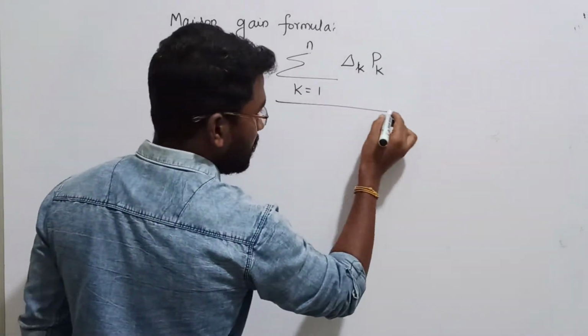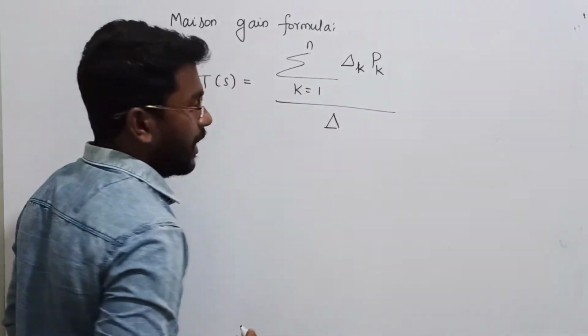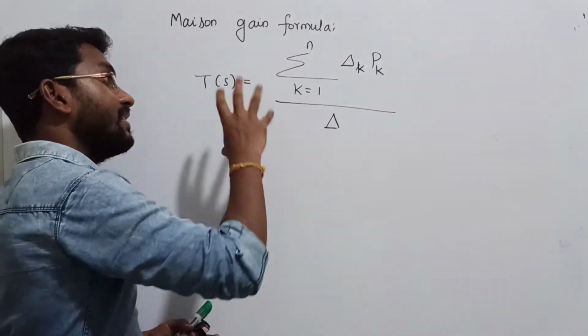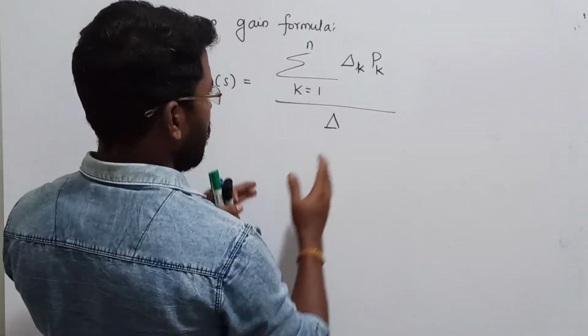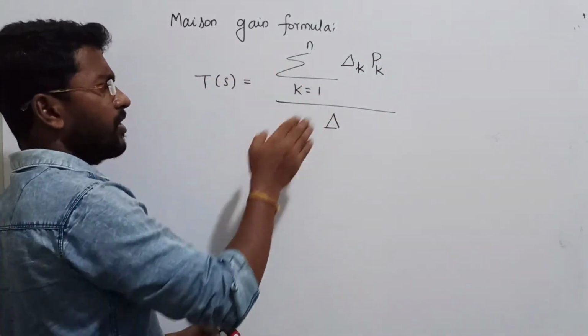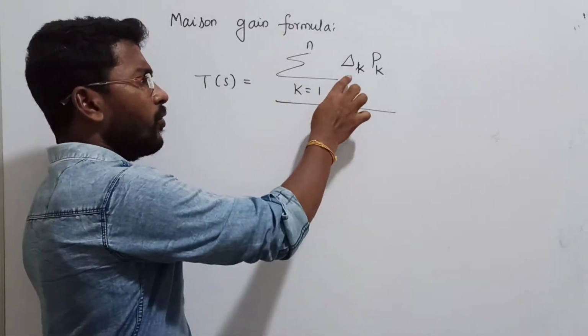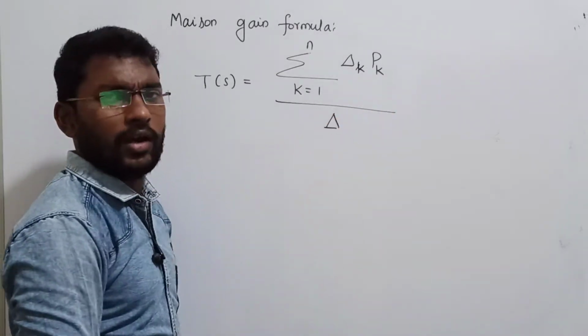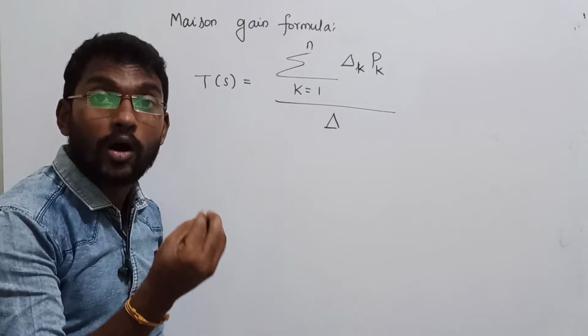This is the general formula. In the denominator, I have something called del. In the numerator, I have summation k equal to 1 to n of del k into pk. In the denominator, I have del. It's a small equation.